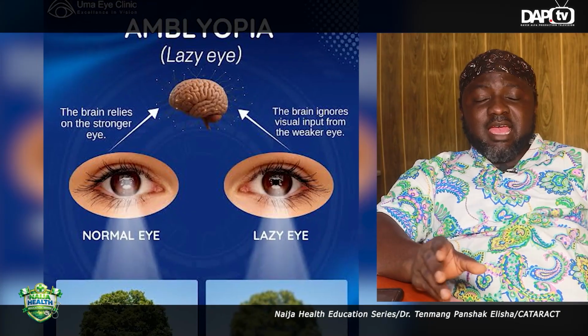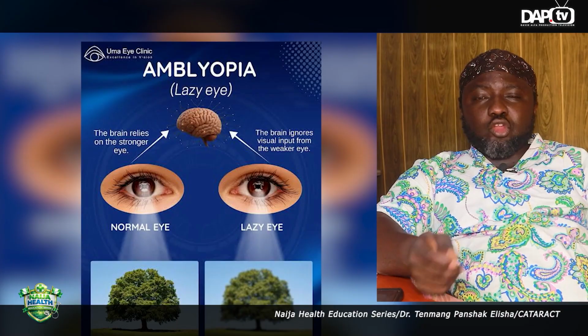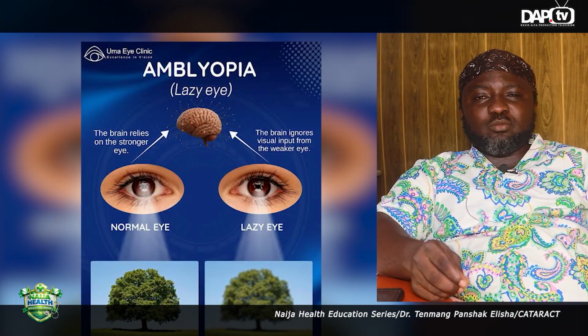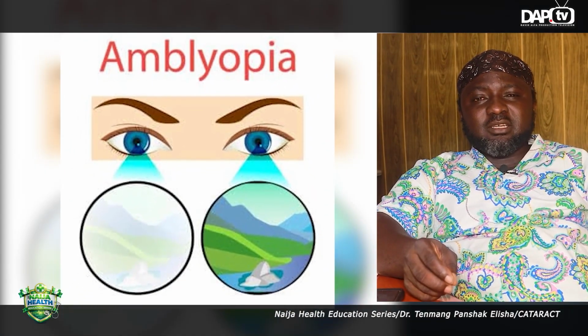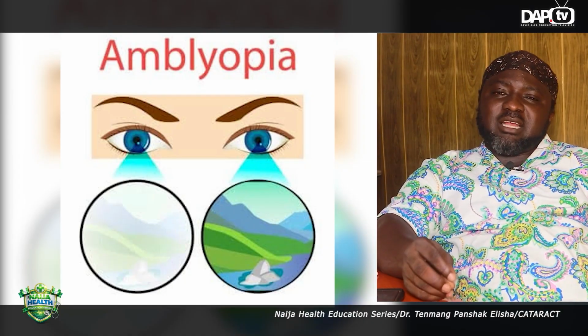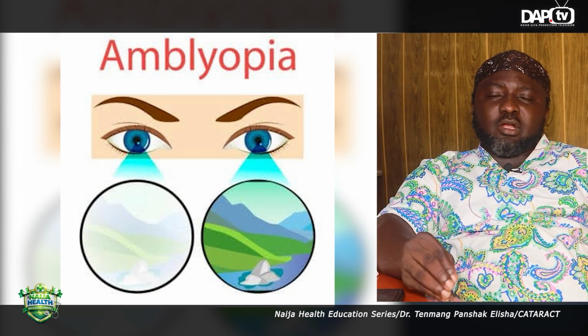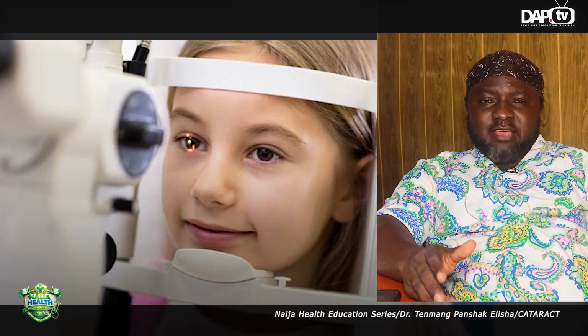Okay, the eye is there, the eye looks fine, but the eye is not seeing because the eye was not stimulated by light at the younger age when this stimulation should have occurred. So therefore, we need to pay close attention to the eyes of our children and make sure they don't have eye conditions that we might have neglected because of our ignorance, making them present late to the hospital. So when this child is seen in the hospital, we're going to examine the child for the presence of a cataract. If there's a cataract in the eyes, we intervene.